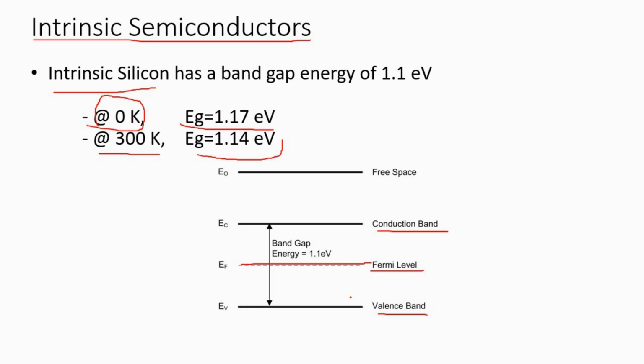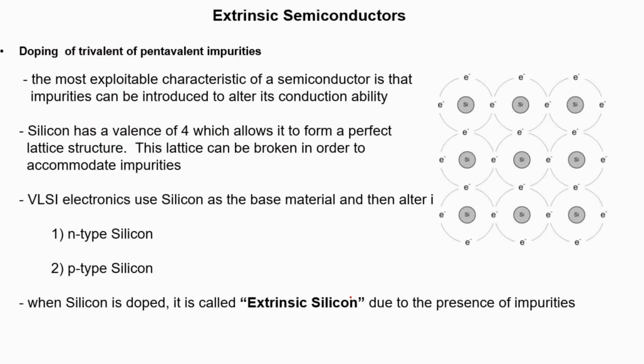So we are adding some impurity, and adding impurity into a semiconductor is called doping. Here you can see this is a silicon atom, and it is sharing electrons with its neighbors. Now in doping, we replace a silicon atom with some other atom. When we talk about doping, we select material either from group 3 of the periodic table or group 5 of the periodic table.